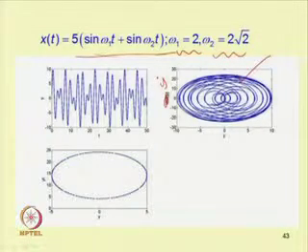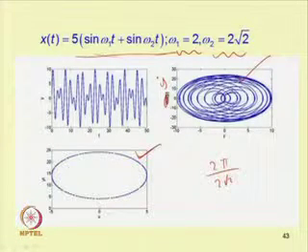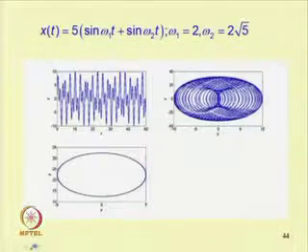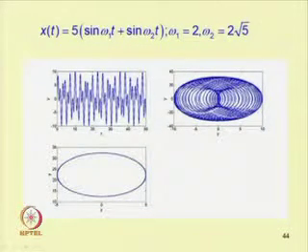In this case, this is the Poincare section, taken with time period 2 pi by 2 root 2, which becomes pi by root 2. By sampling it at pi by root 2, one can observe a closed curve. In this way one can obtain the Poincare section or plot the phase portrait.